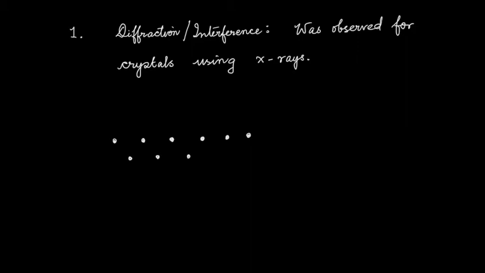Okay, so I'm meticulously drawing this. You will see why. I have these atoms in the crystal arranged in a very regular fashion, and let me draw one more layer such that I can get the point across to you. Okay, that's enough for us.